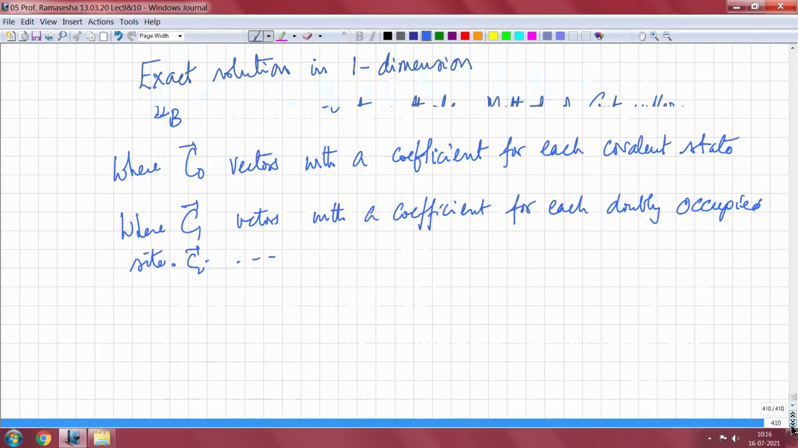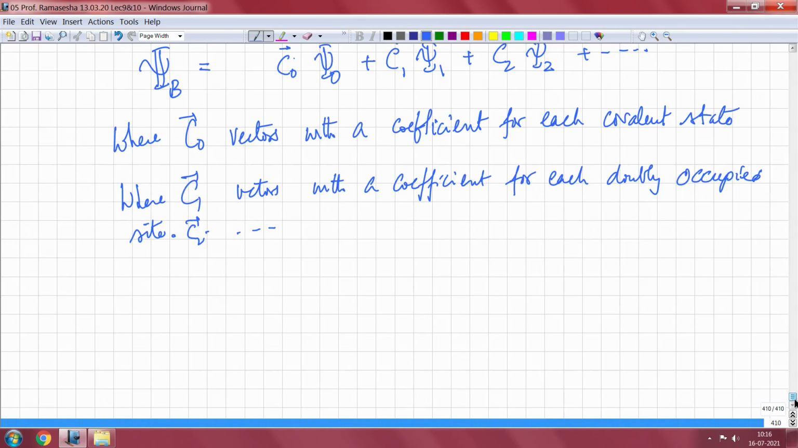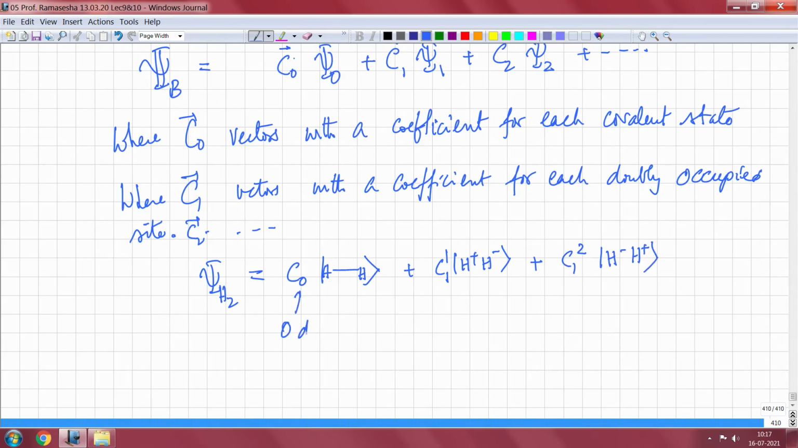In other words, what we are saying is the following: in the hydrogen molecule case, for example, I can write psi of the hydrogen molecule as C0 times the hydrogen covalent bond plus C11 times H plus H minus plus C12 times H minus H plus. So 0 refers to 0 double occupancy, and 1 refers to 1 double occupancy.